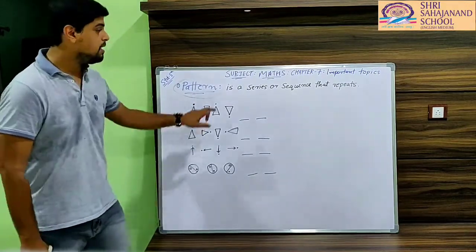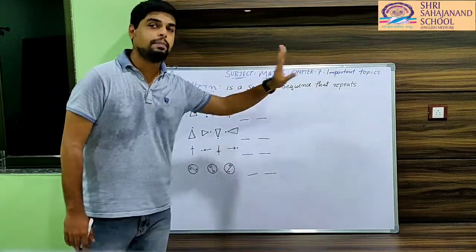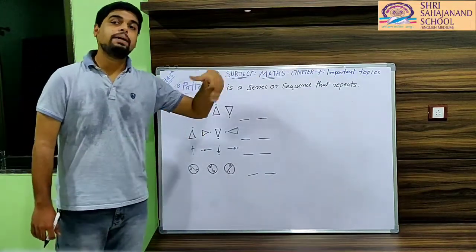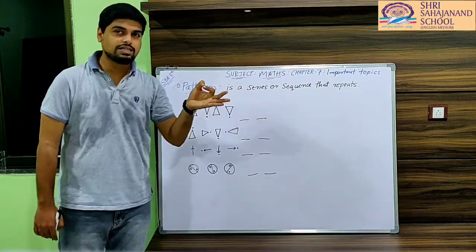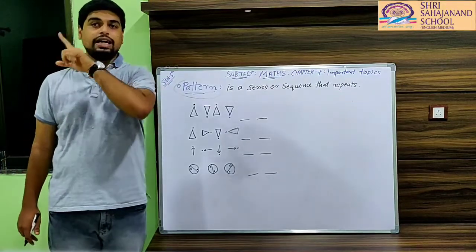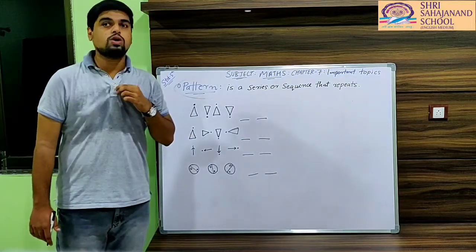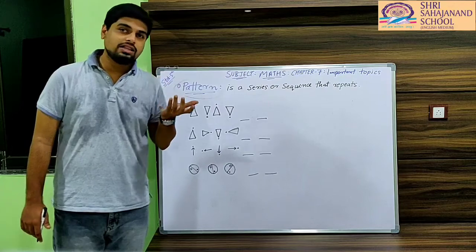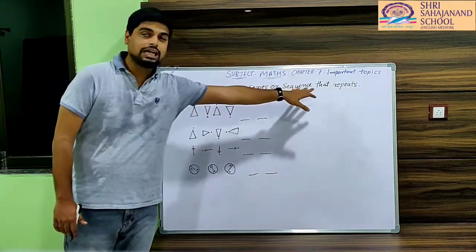So what is a pattern? A pattern is a series or sequence that repeats. Any series or sequence that repeats itself, which comes repeatedly. Some of the best examples are found in your home. Have you seen the pattern in your curtains, window curtains? Sometimes your clothes also have a pattern which repeats itself. So they are nothing but patterns, the series or sequence that repeats.